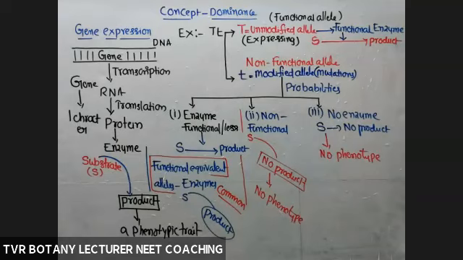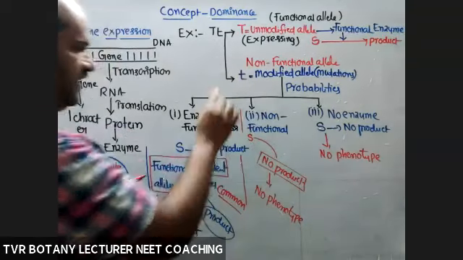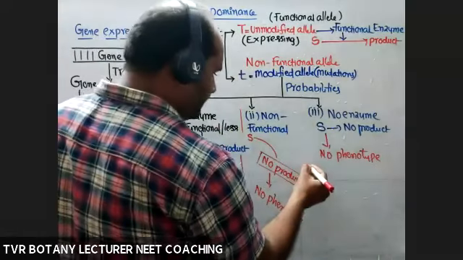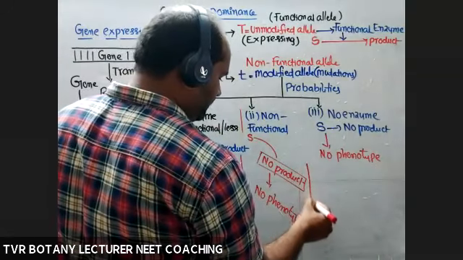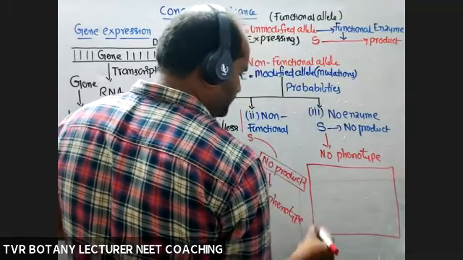Out of the three probabilities according to Mendel, the probability of the modified allele is either 2 or 3. So what conclusion was given at the end of the concept of dominance?